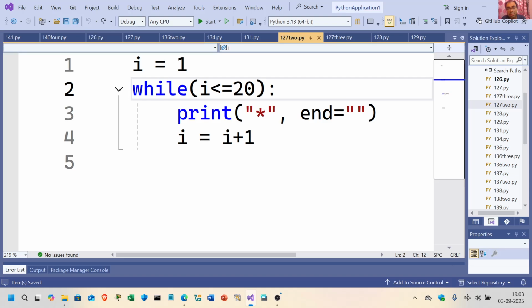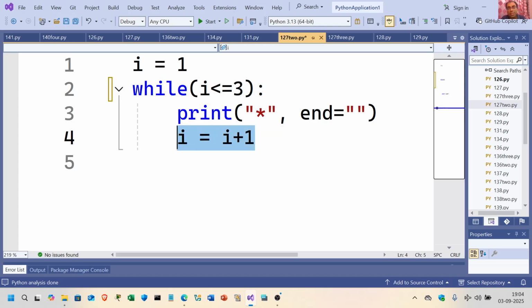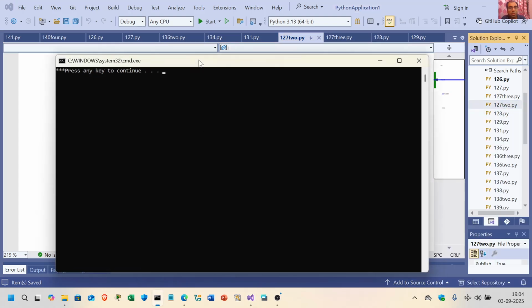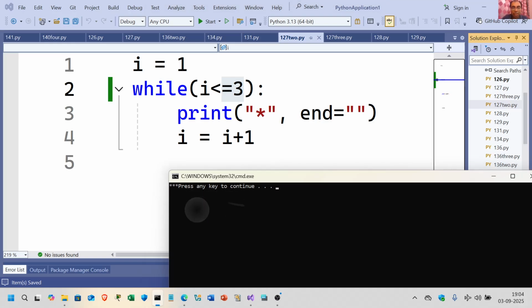So it is printing it 20 times, or let us keep it simple. It will be easy for you to count. I'll keep it 3. So here it is printing star, star, star. It is printing 3 times as long as i is less than or equal to 3. Firstly it is printing 1 time, then second time, then third time. When i reaches 4, it will not print. So this should be 3 times. Let us see how many times it prints. Yeah, 3 times only. I'll zoom it for your convenience.